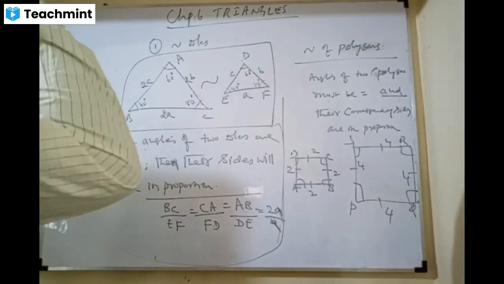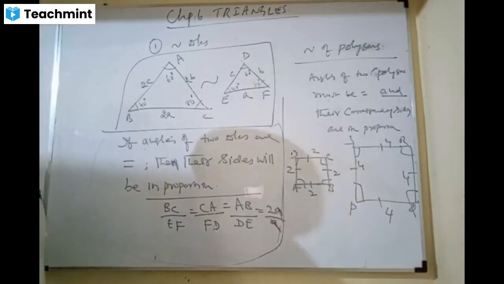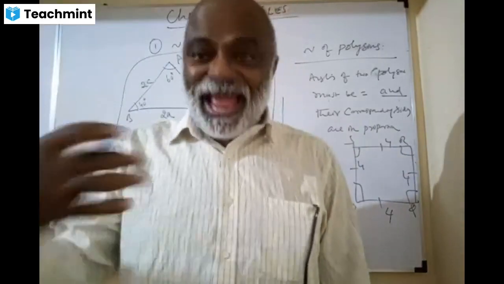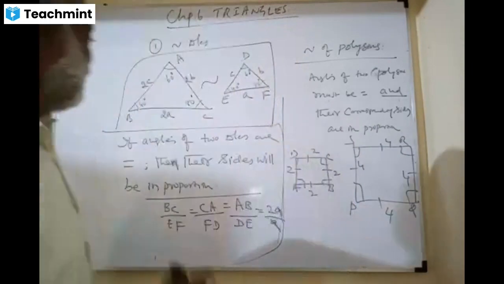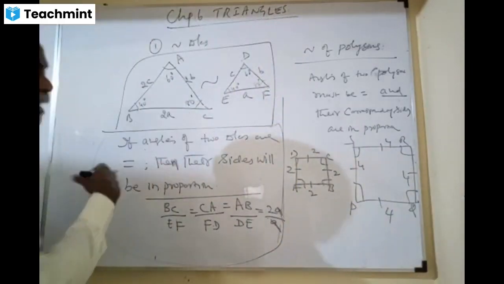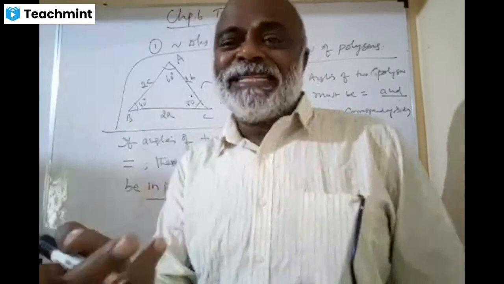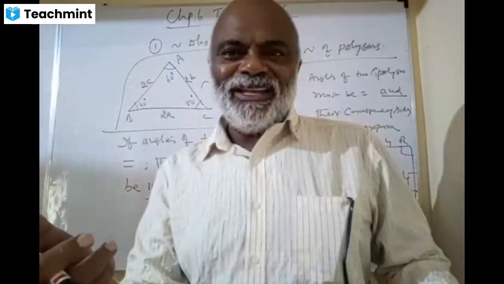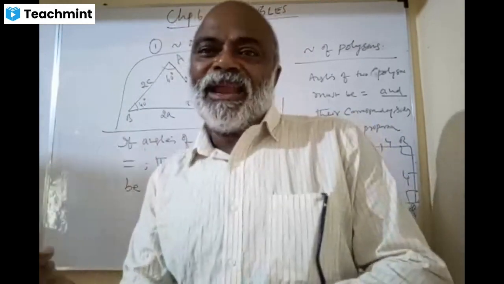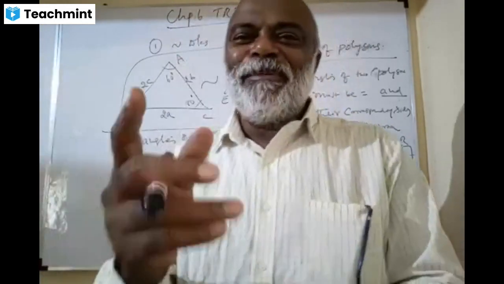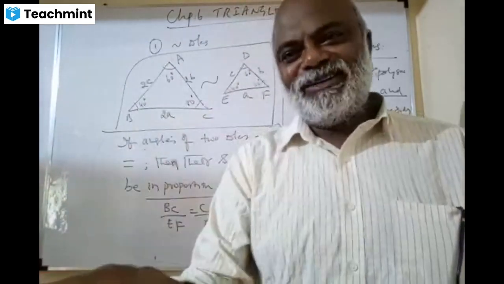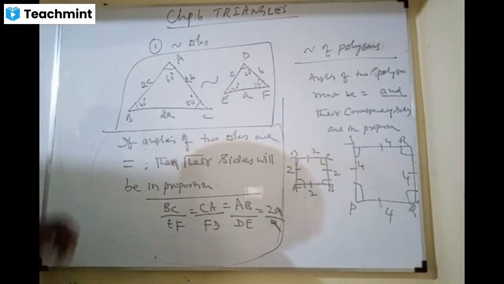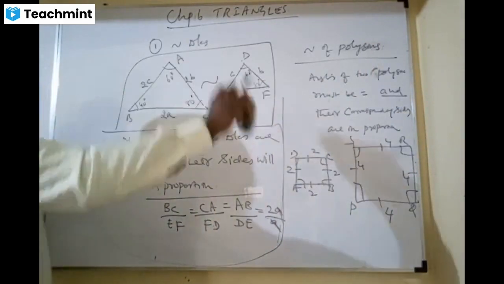Right. So, as far as triangles are concerned, once the angles are equal, automatically the sides will be in proportion. You need not check both. One thing happens, the other will automatically happen. If the angles are equal, sides will be proportional, or if the sides are proportional, automatically angles will be equal. Okay? Yes, sir. So, this is about the similarity of triangles.